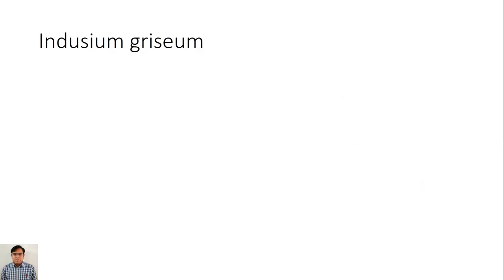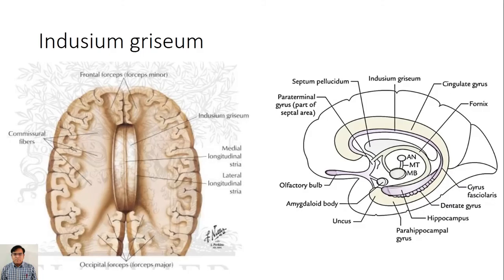Next is indusium griseum. Indusium griseum is present just over the corpus callosum. It is a thin layer of grey matter over the corpus callosum.